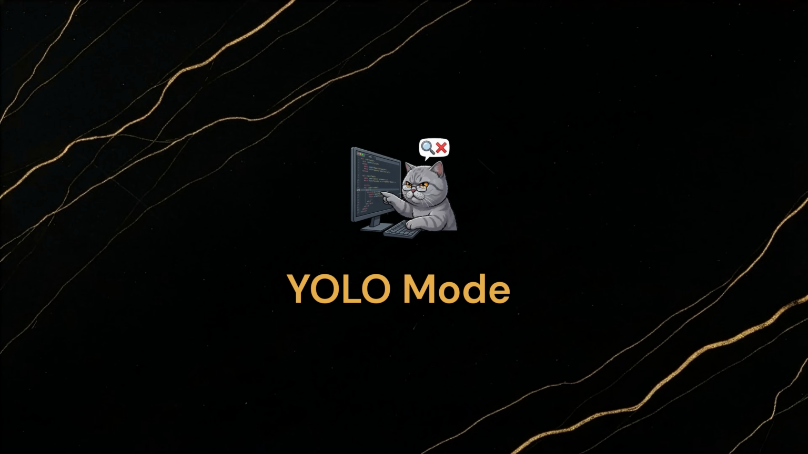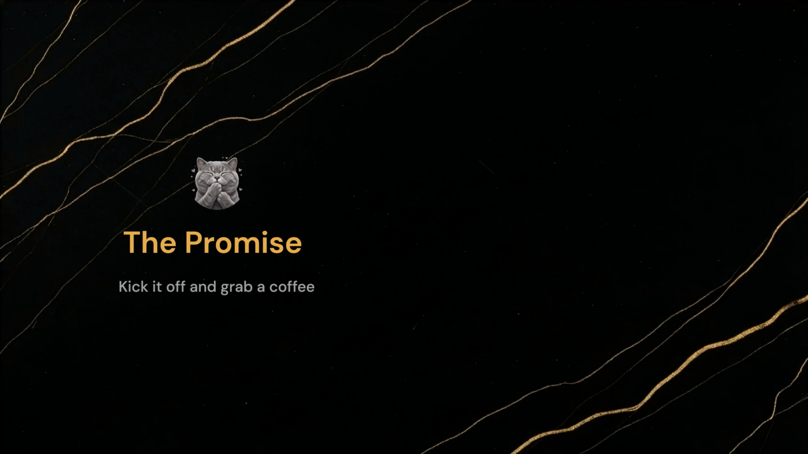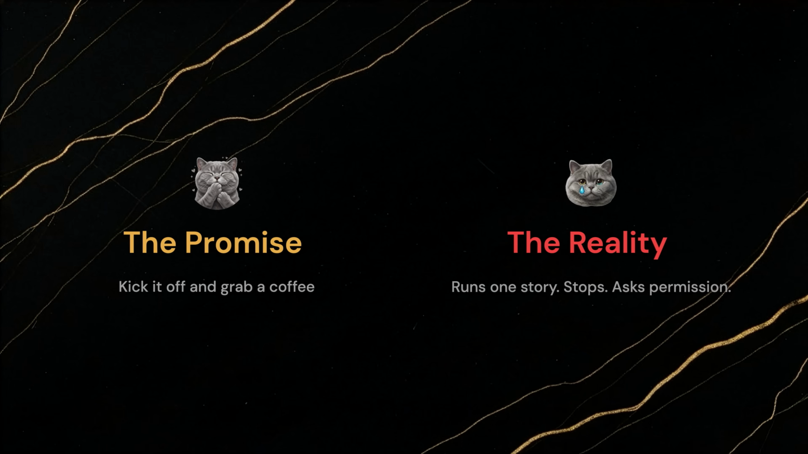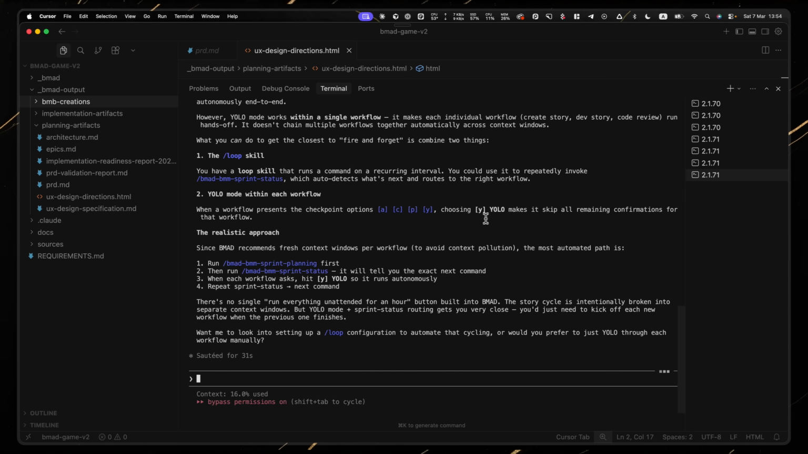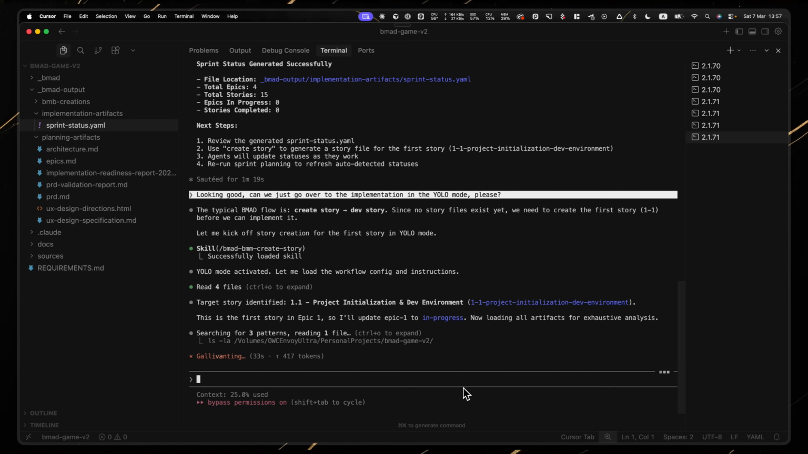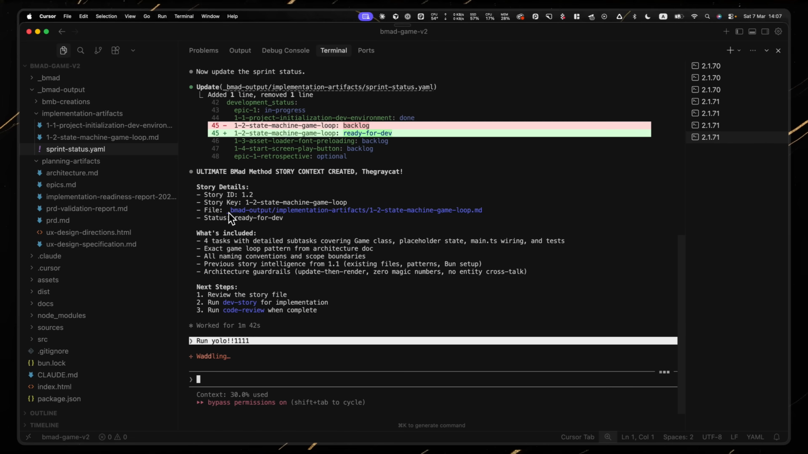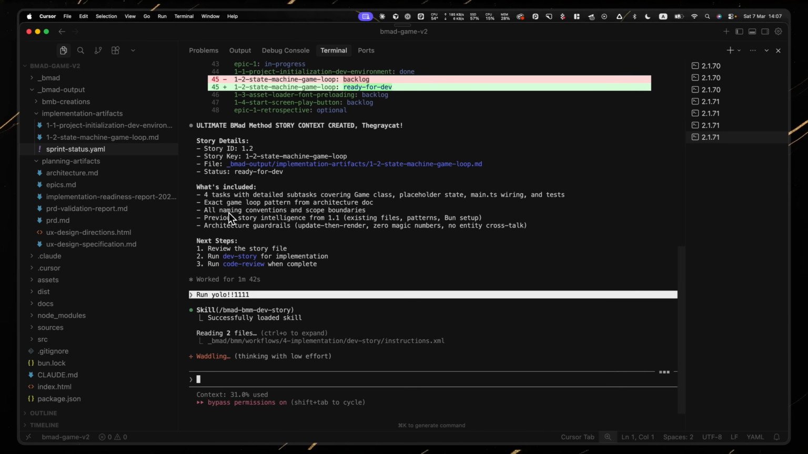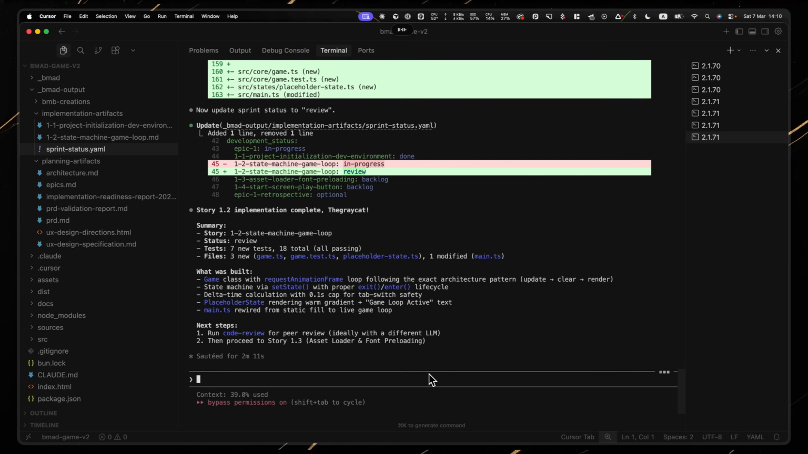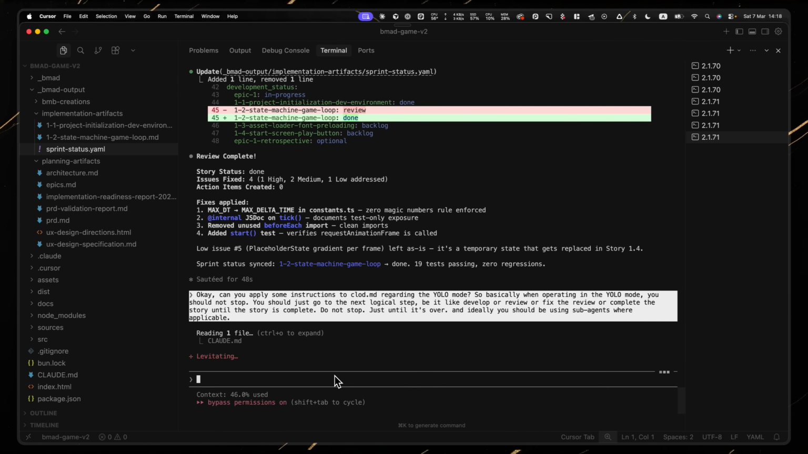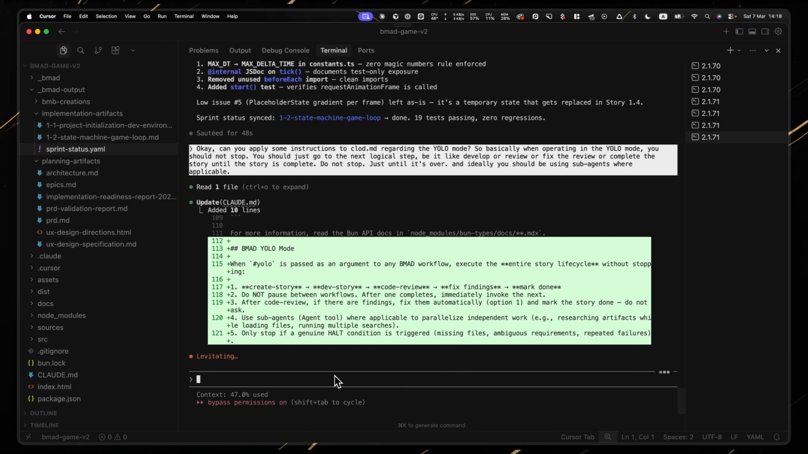This is the part the comments asked about. YOLO mode. The promise of autonomous implementation where you just kick it off and go grab a coffee. The reality: YOLO mode exists, but it's not what you might picture. It doesn't even run a full story, it runs a single step, just the task generation or just the development or just the review, and stops. You have to manually tell it to continue to the next step. That's not exactly YOLO.